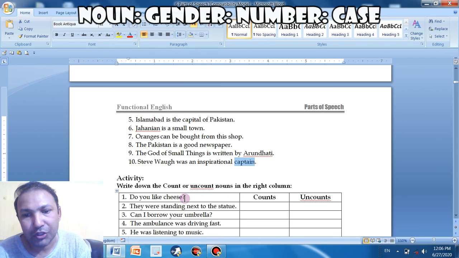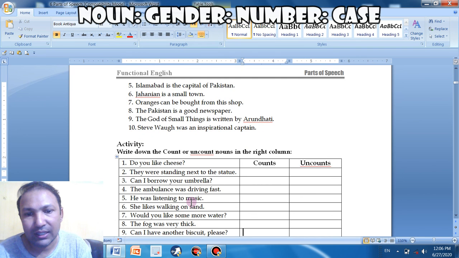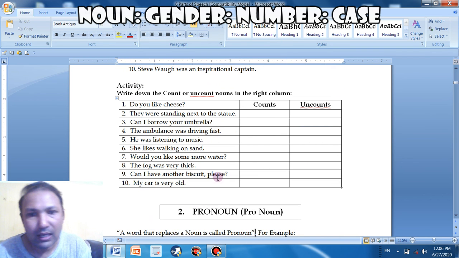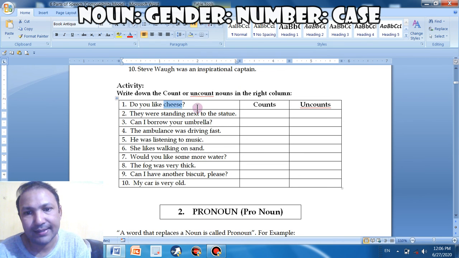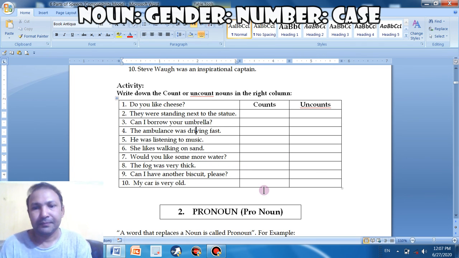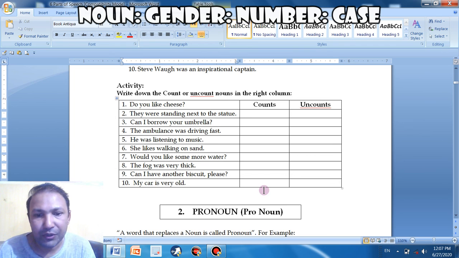That's activity number 2, and that's for you. Fill in the column with uncountable and countable. First, locate or identify the nouns. I am locating cheese. The first example, cheese. Is it countable or uncountable? Write down here, make a column, and fill in the column with the right word. Similarly, do it by yourself. Yes, it's activity for you.